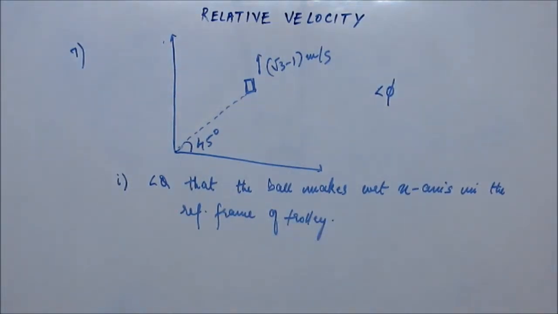So a guy sitting on the trolley, what angle will he see of the ball at this very moment? You have to find the angle which a person sitting on the trolley will see of the ball.